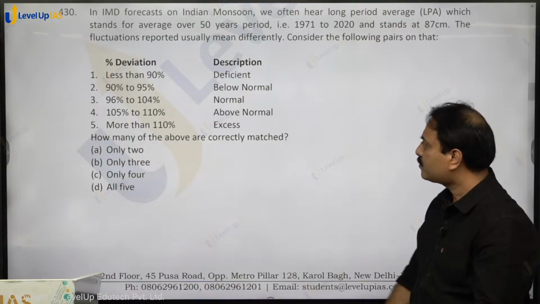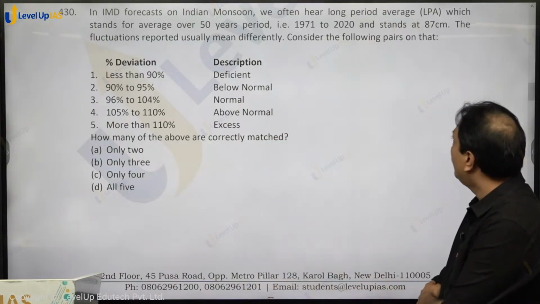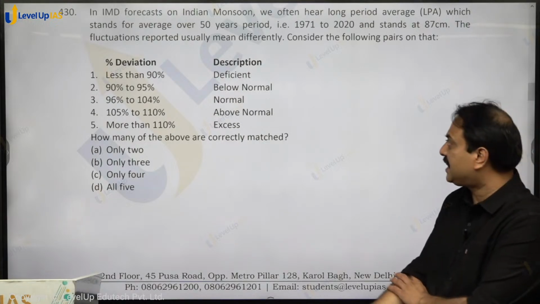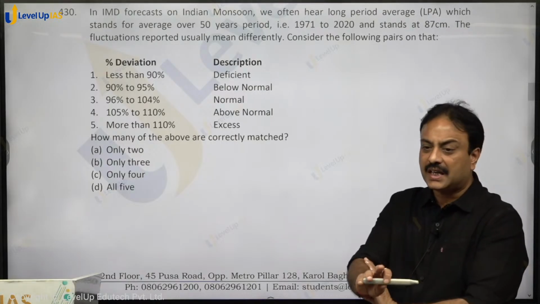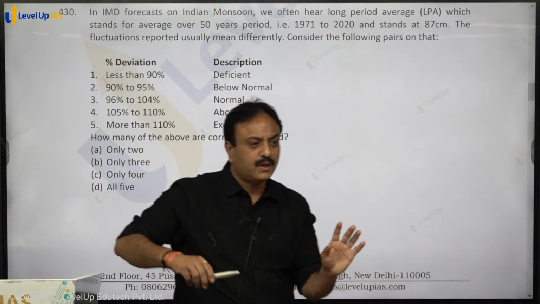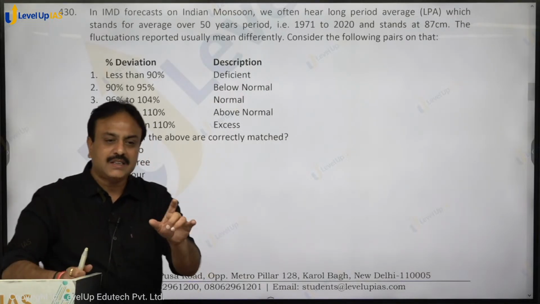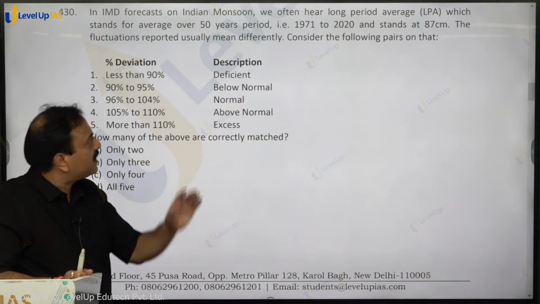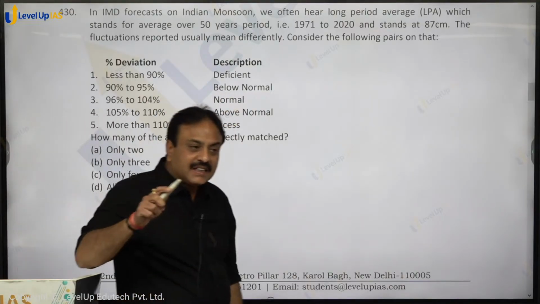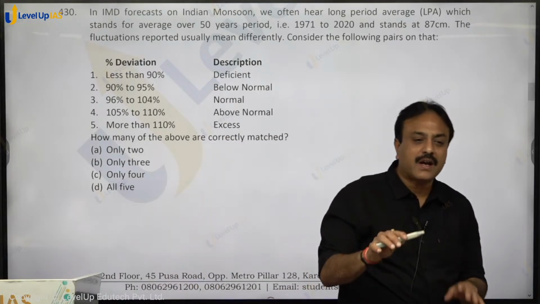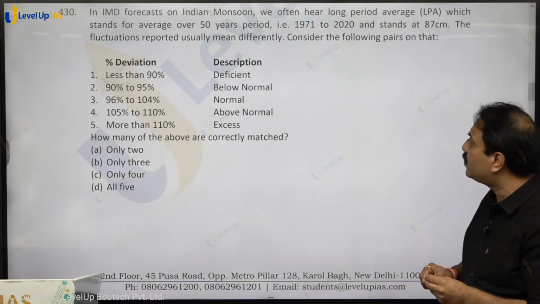Question number 30. In IMD forecast on Indian monsoon, we often hear long period average, LPA, which stands for the last 50 years. Generally, it is 50 years; at times, it is also 30 years. Right now, the reference range is 1971 to 2020, and it is 87 centimeter. अभी जो इंडिया की एवरेज एनुअल रेनफॉल है, that is 87 centimeter. The fluctuation reported usually means differently.